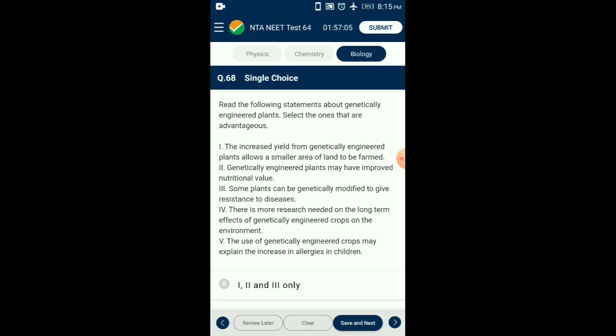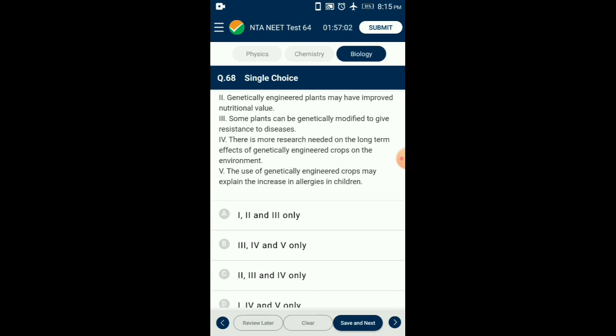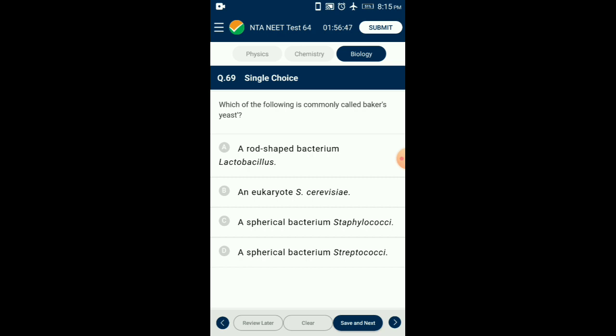So the answer for this question is option A. From the given statements, the first, second, and third are the advantageous ones.